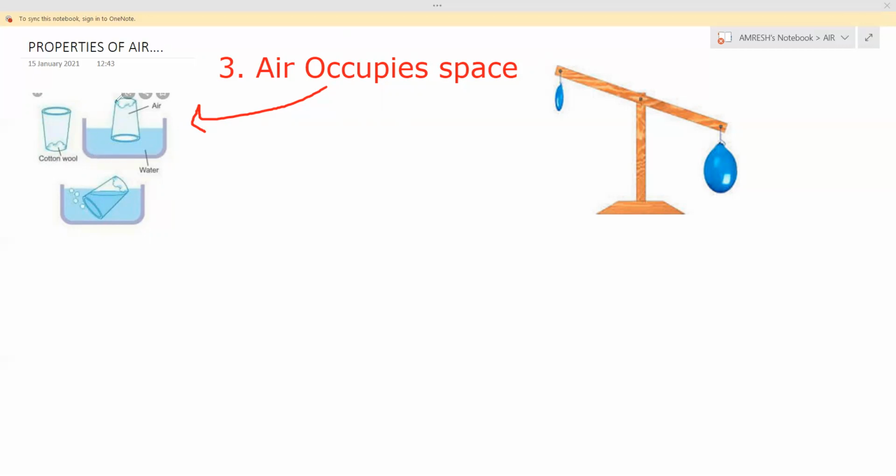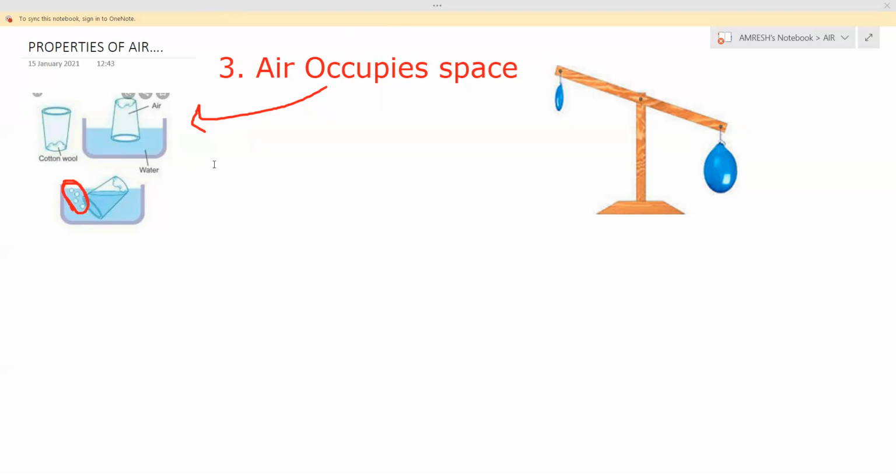Invert that glass and immerse it in the water. Then see, you can see here small air bubbles. So from this we can prove that air occupies space. See, air is occupying some space. That's why small bubbles are seen here.